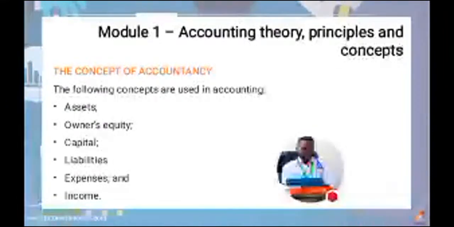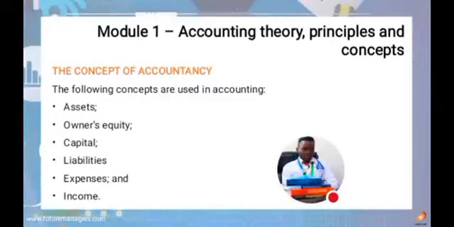What are assets? Assets are things that can help you generate and raise revenue. The second one is owner's equity. Owner's equity is a person's capital available, the amount of money that is available to start a business or anything that a person wants to set up.